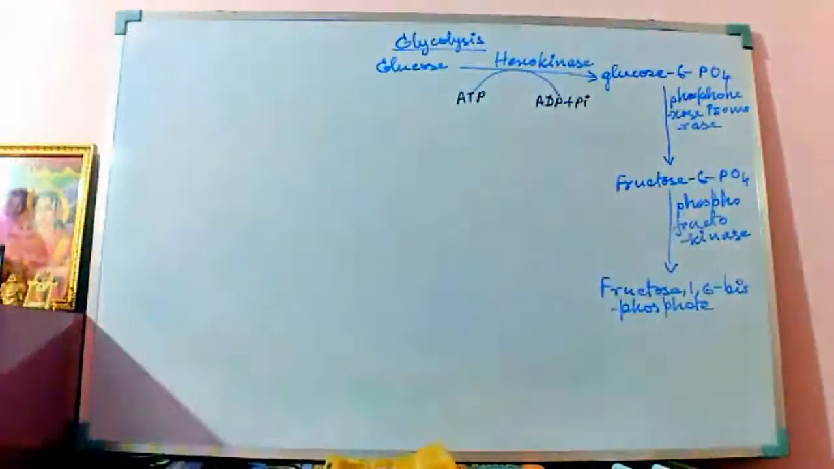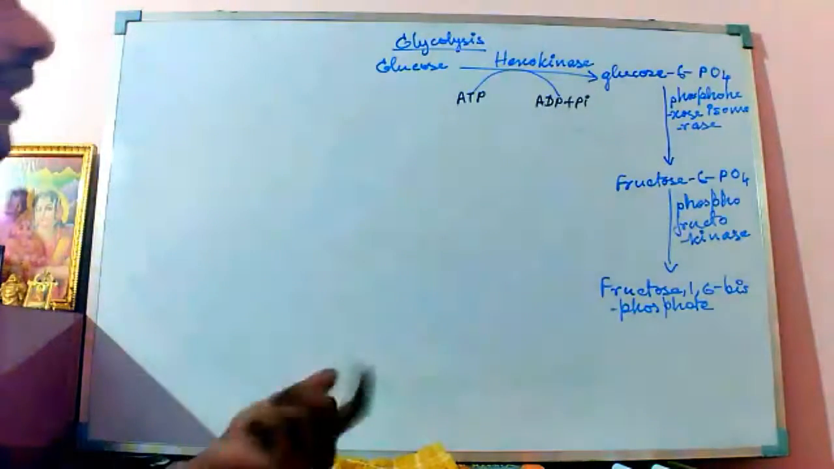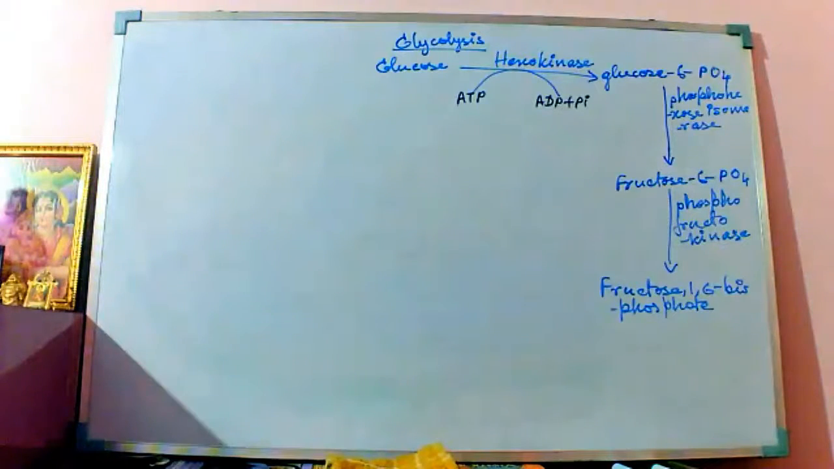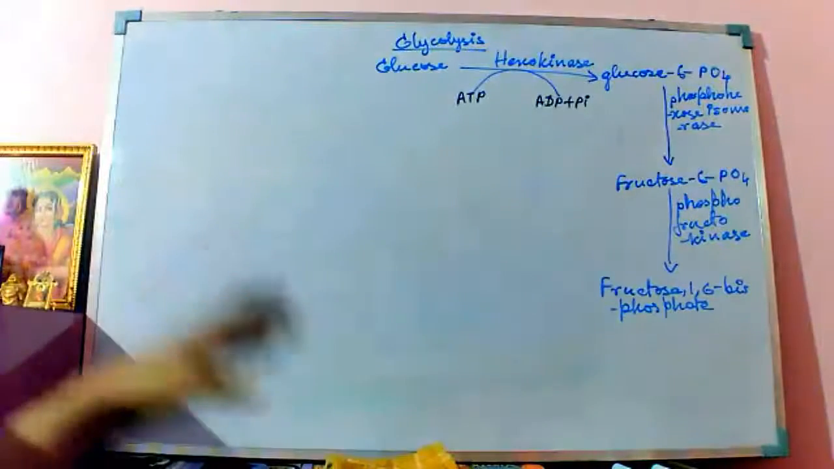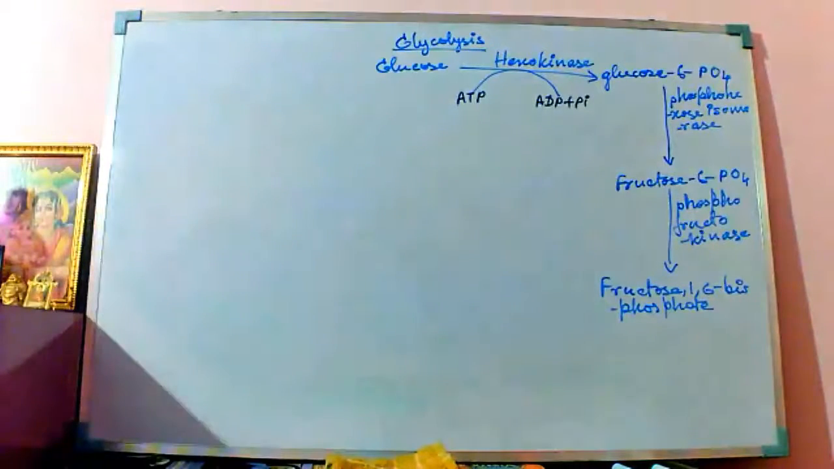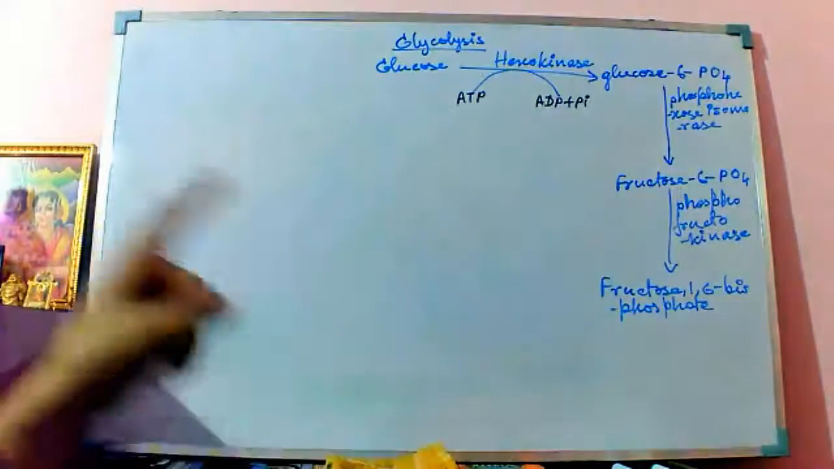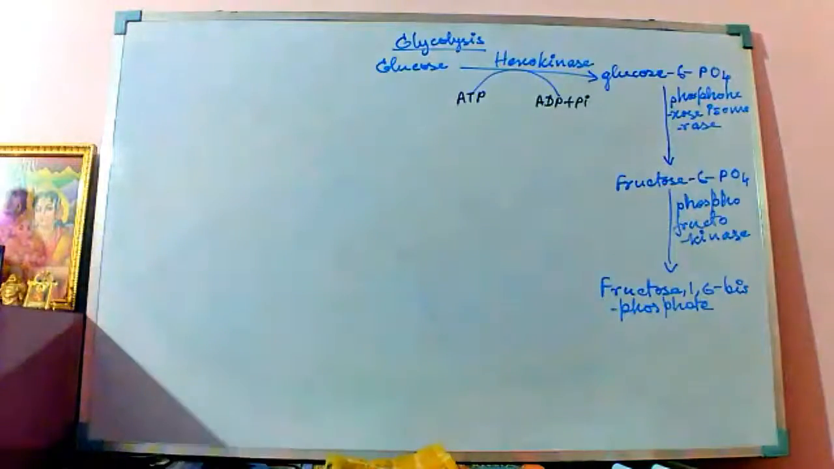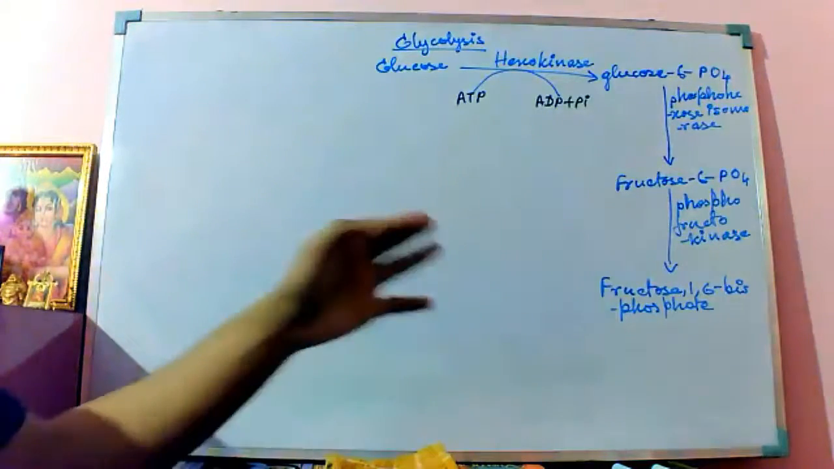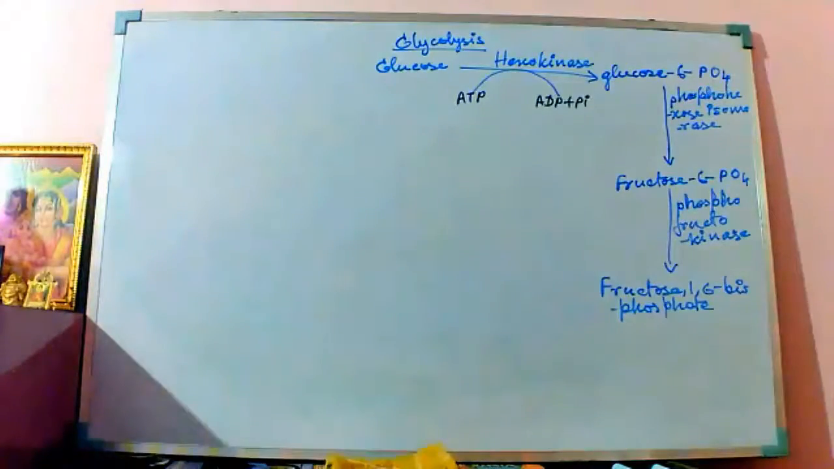Phosphofructokinase comes under the enzyme class of the transferase group, where another phosphate molecule is transferred to the fructose chain. So the fructose has the phosphate groups at the first carbon and at the sixth carbon. That's why fructose 1,6-bisphosphate. And it's happening under the action of phosphofructokinase, from fructose 6-phosphate to fructose 1,6-bisphosphate.